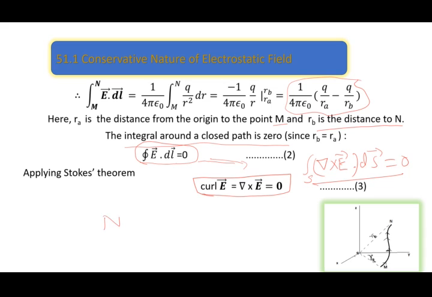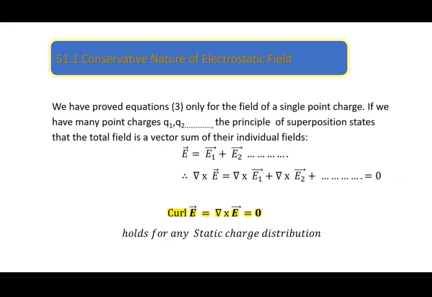Now we have proved this for only a single charge. To prove that it holds good for any electrostatic field, we will use the superposition theorem. If many charges are there, then the field can be written as a sum of the contributions due to individual charges.